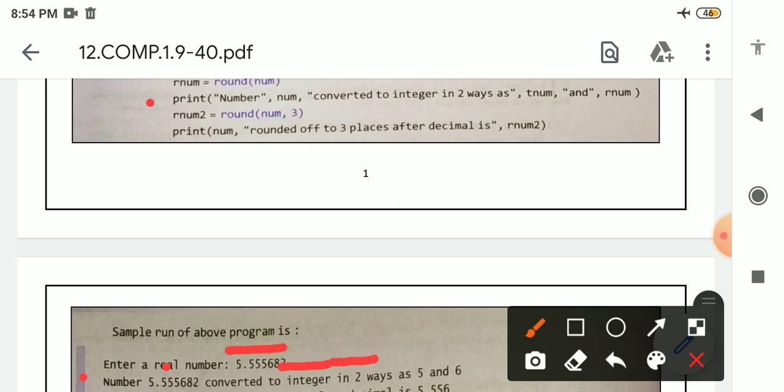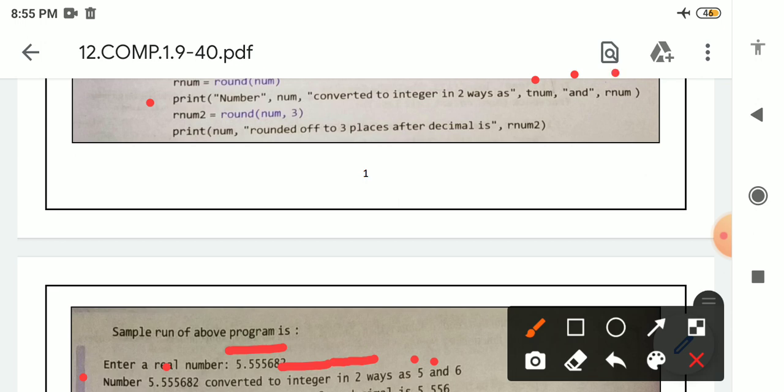function. So when the int function executes, it will remove the decimal part. So if the number is like 5.5555682, the decimal part will be removed. So when this tnum executes, we will get 5. Why? Because the int function removes the decimal part, that is why we are getting 5 here. And after that, "and" is in double quotation, so it will print on the output screen.